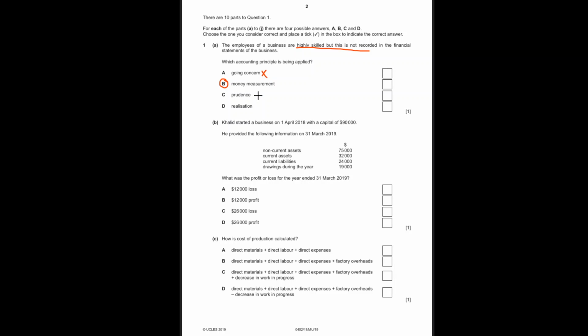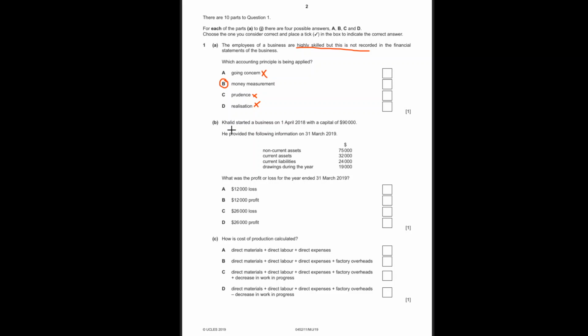Okay, prudence is considering the possible losses, and realization is not realizing profit before it's earned. So let's say you have a deal with a person, and you say that I'm going to sell you 50 units of something. You agree, okay? So you don't just go ahead and record it just because you agreed. You will record it when the goods have been sent to the person. Then you would realize the profit, realize the sales, okay?